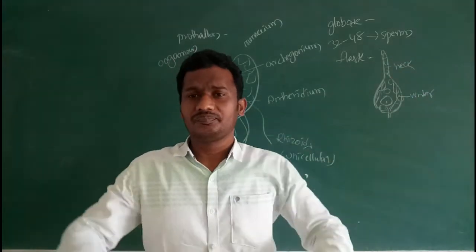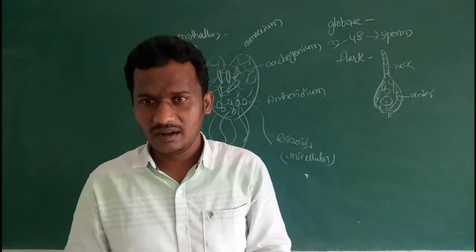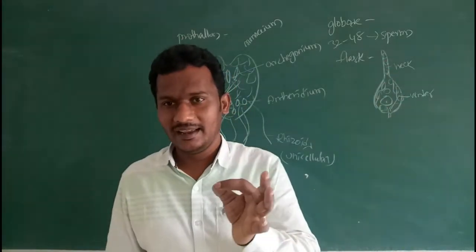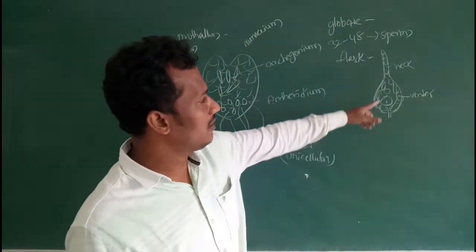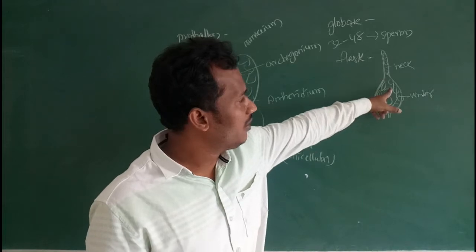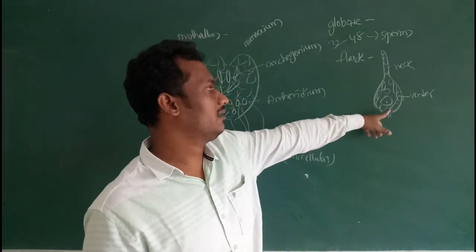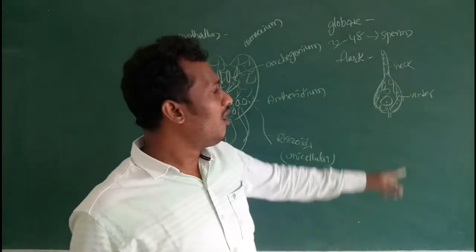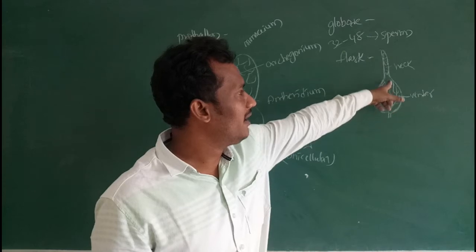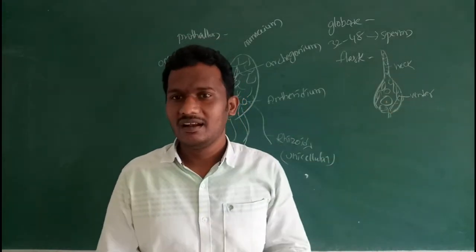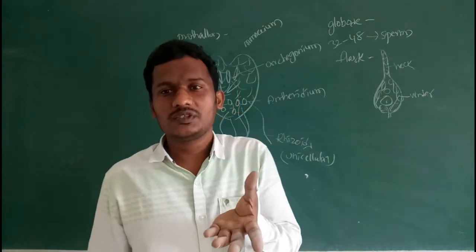So the neck is surrounded by 3 to 5 rows of wall layer cells. Only one neck canal cell is present. It is a binucleated condition. Then in the venter, one venter canal cell, then one egg cell is present. After maturing, the venter canal cell and neck canal cell disintegrate and degenerate, then release the